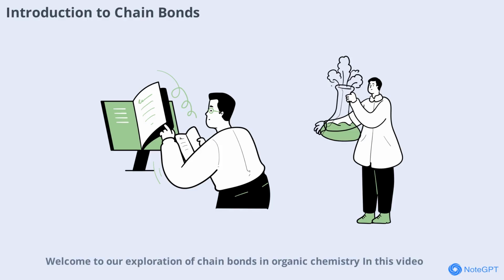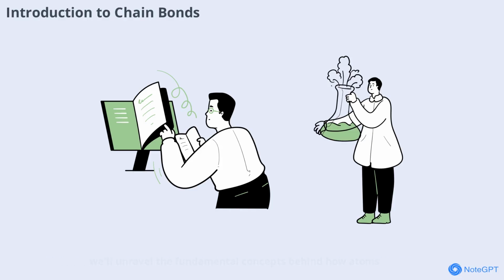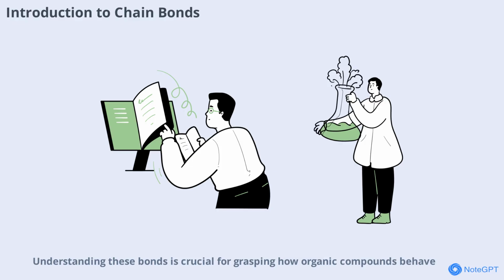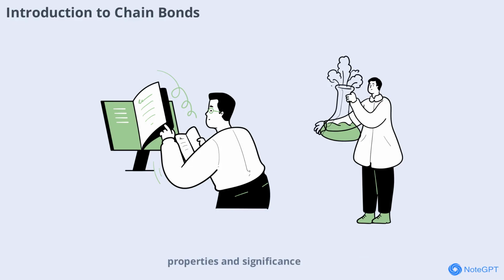Welcome to our exploration of chain bonds in organic chemistry. In this video, we'll unravel the fundamental concepts behind how atoms connect to form the backbone of organic molecules. Chain bonds are the links that hold together the carbon atoms, creating the diverse structures found in everything from simple fuels to complex biomolecules. Understanding these bonds is crucial for grasping how organic compounds behave, react, and interact in nature and industry. We'll start by defining what chain bonds are, then move through their types, properties, and significance. Get ready to dive into the fascinating world of molecular connections.